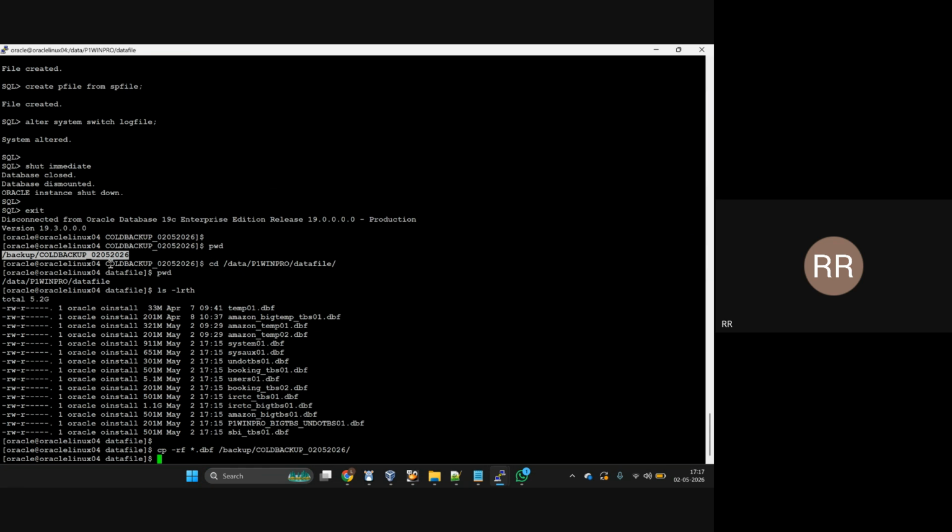Are we going to take only one database or all databases? No, one database. In this server we have only one database, and that database only we are taking. Let's take an example: in real time, 100 databases are there. As per the backup schedule, it will run. That's it.